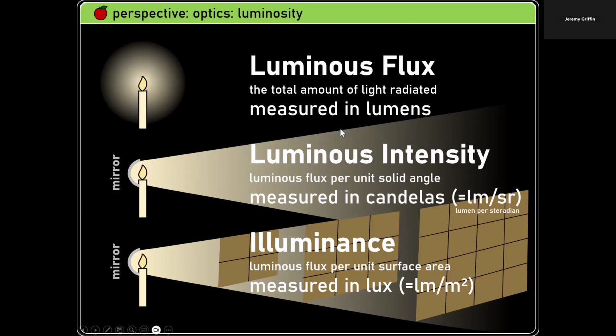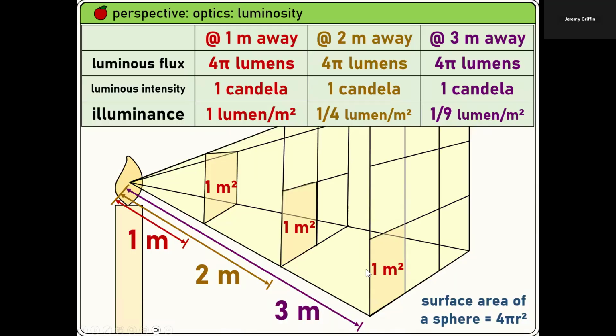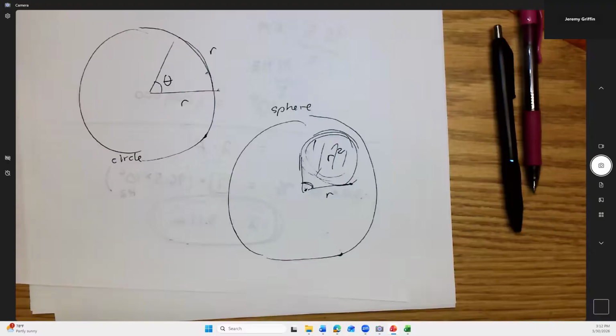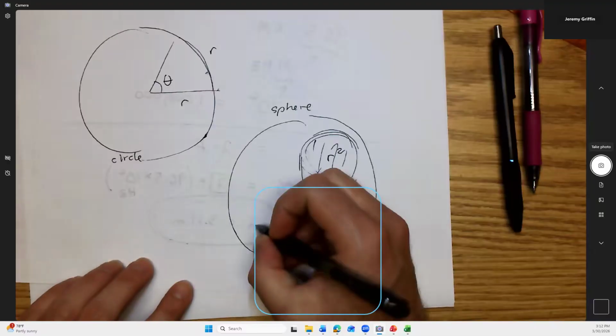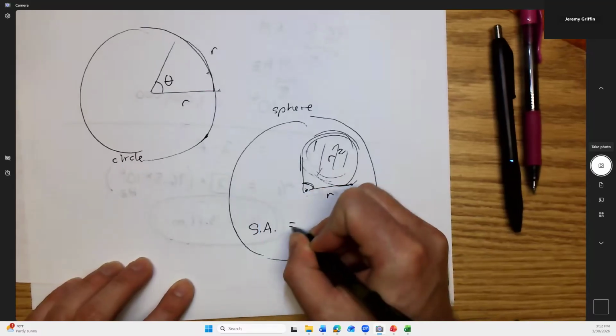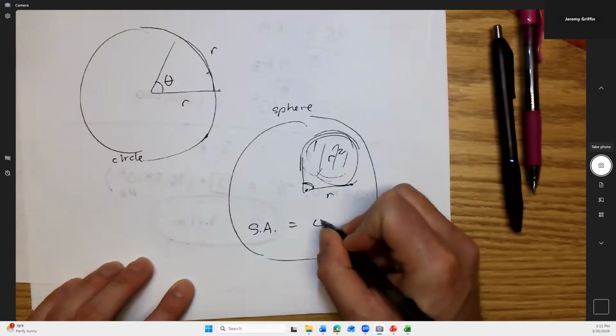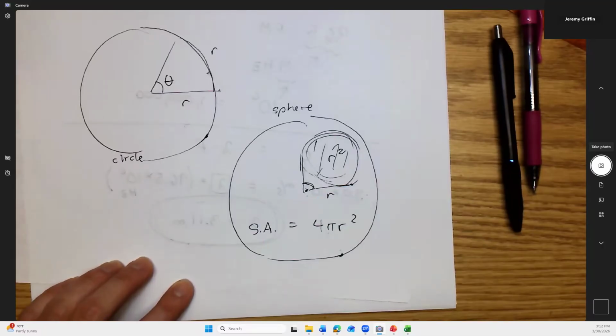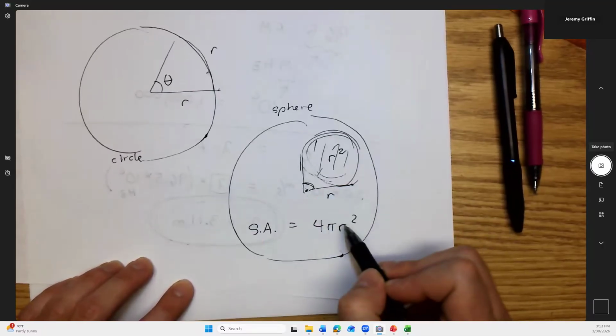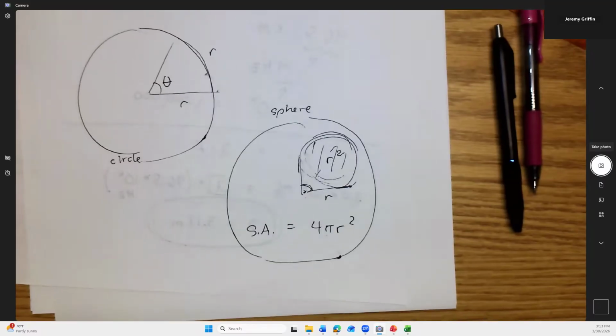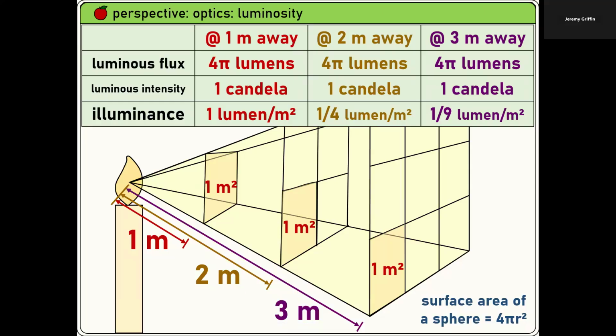The first two have nothing to do with that, but the last one does. So here's another perspective on the same idea. Let's say the luminous flux is 4 pi lumens. Oh, I meant to mention before, what's the surface area of a sphere in terms of its radius? Yeah, there's a pi in there. The surface area equals 4 pi r squared. So if r is 1 meter, that's 1 meter squared times 4 pi, which helps make this make sense.